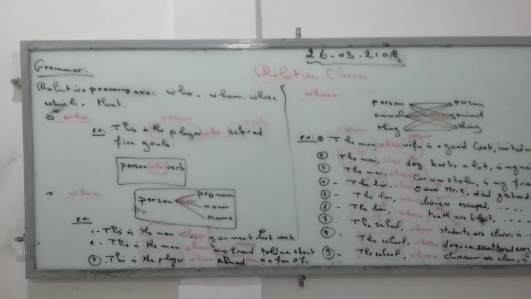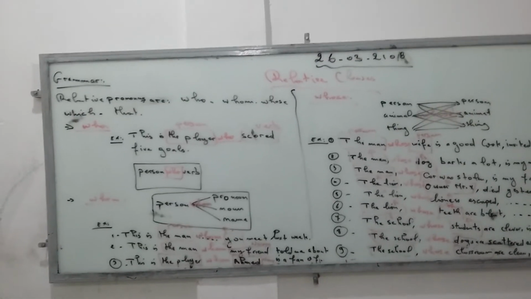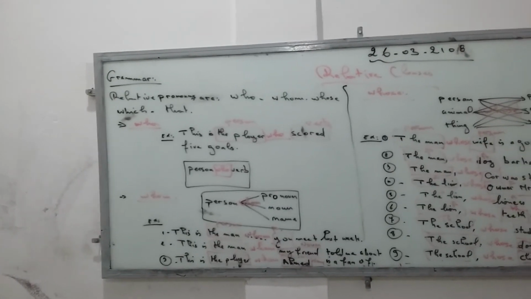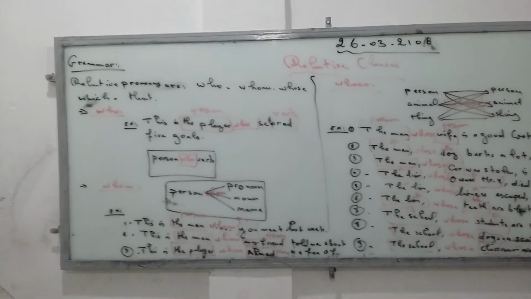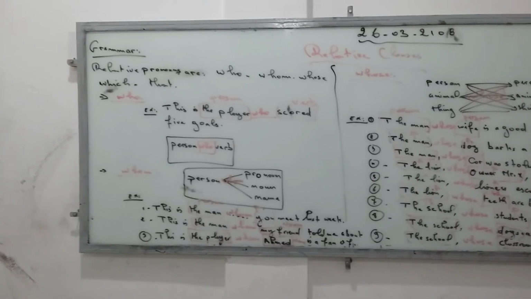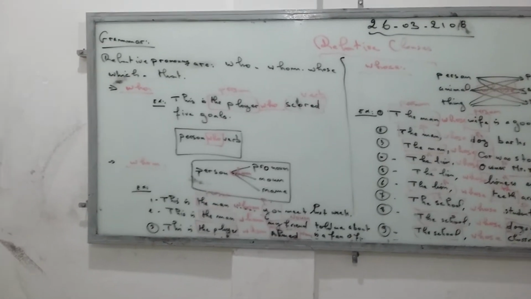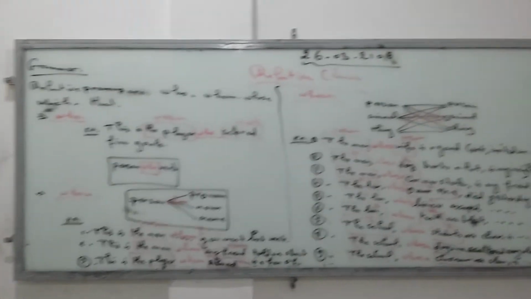Anyone can learn the use of each relative pronoun. Just focus on before the gap and after the gap. If we have a person before the gap and a verb after the gap, we put the relative pronoun who. That's how you work. Look at what you have before the gap, and what you have after the gap. If you have before the gap a person, meaning a human being, and after the gap a verb, automatically we put who. And so on for the other expressions.